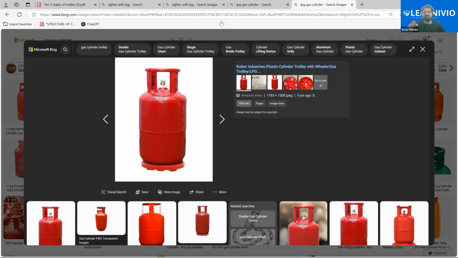So it means that gases don't have fixed volume. You can fill 500 ml of gas in a whole 15 liter container, and you can put the same 500 ml of gas in the 1 liter cylinder, in the 2 liter cylinder, in the 5 liter cylinder, in the 10 liter cylinder, and it will completely fill it.